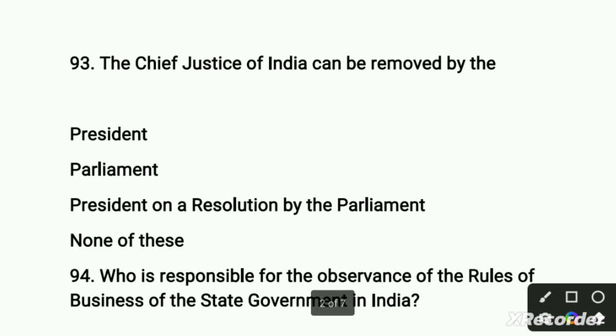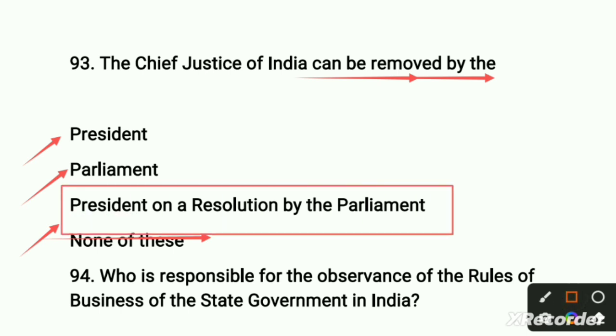This is basically related to the Chief Justice of India. The Chief Justice of India can be removed by, first option President, second option Parliament, third option President on a resolution by the Parliament, and the fourth option is none of these. This is a wrong option, so you are left with only three options. The right option is the third option, President on a resolution by the Parliament. You can't say the President alone or the Parliament alone. These two options are wrong. The right one is the third option, President on a resolution by the Parliament. So the third option is the right option.